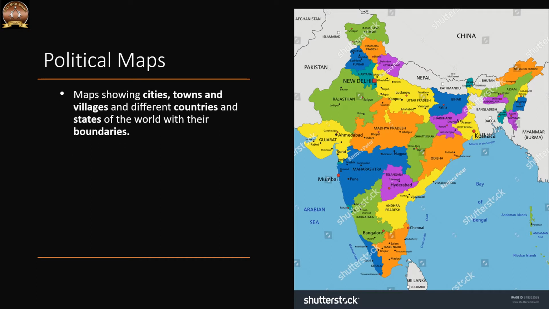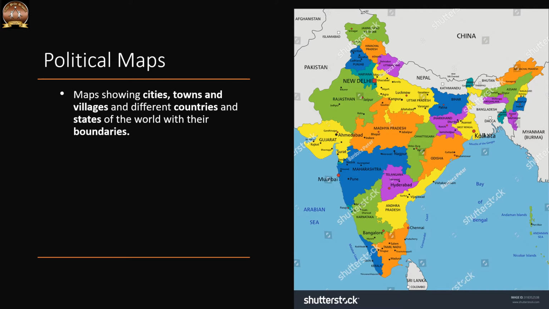So what is the meaning of a political map? A map showing the cities, towns and villages of different countries and states of the world with their boundaries. Here you can see our 28 states and 8 union territories. You can see our neighboring countries, their boundaries, everything.